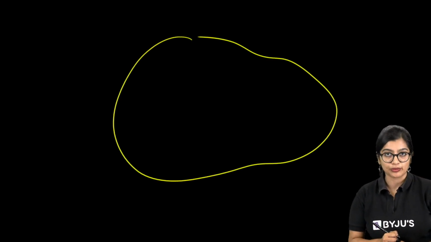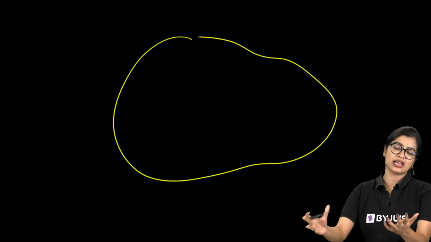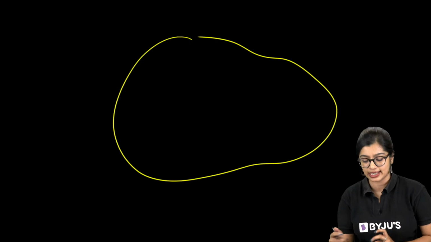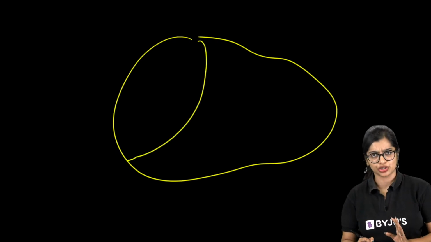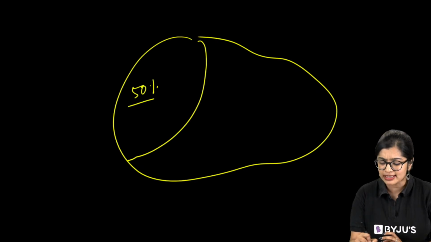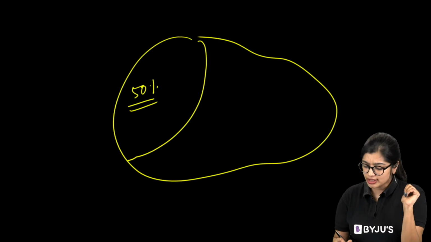Which means that if this is the area of Palampur, and let's say 50% of the area in this village has been dedicated to agriculture, this 50% is not going to change. Okay, 50% is fixed. Are we all clear?